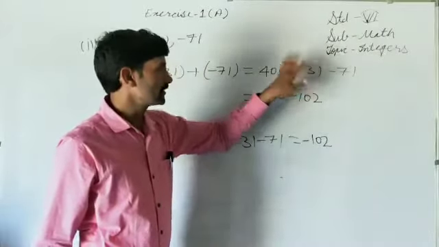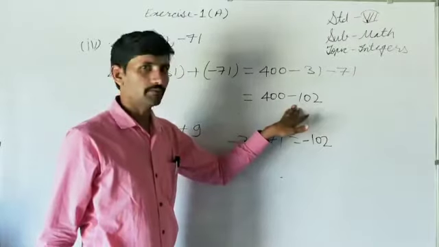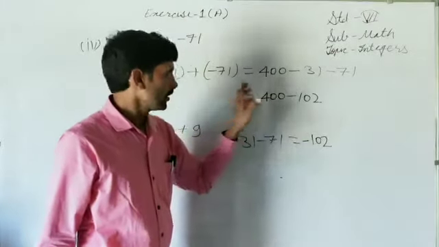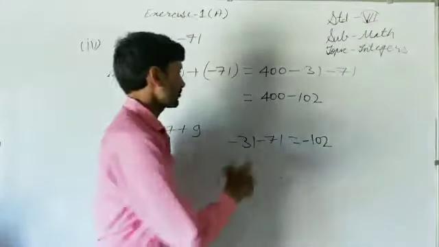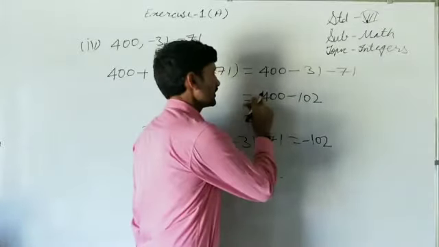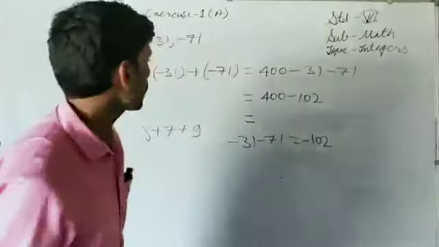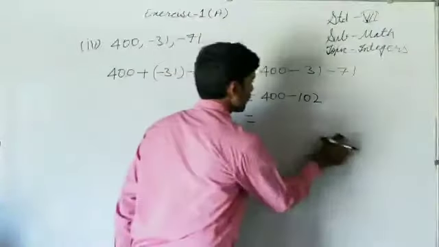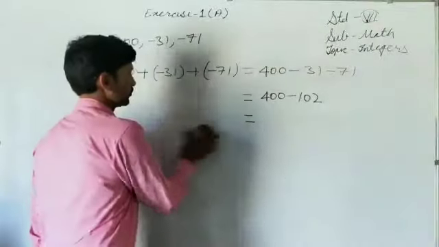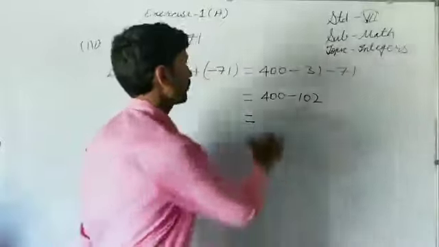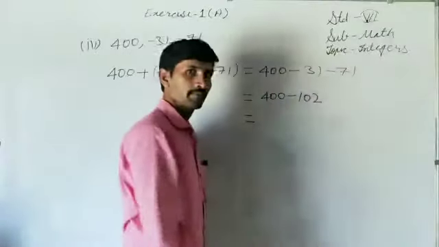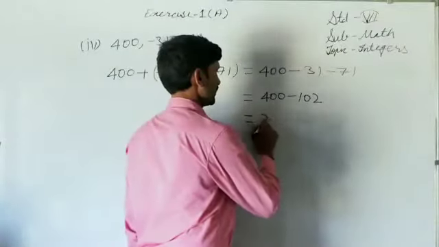Here there are three integers. Now it has become two integers. We can simplify two integers very easily. One is of plus sign, the other is of minus sign. So if integers are of opposite signs, then we have to find the difference of their absolute values. What is the difference of 400 and 102? That we know, it is 298.